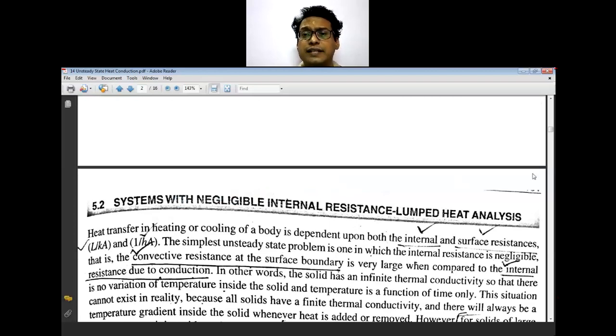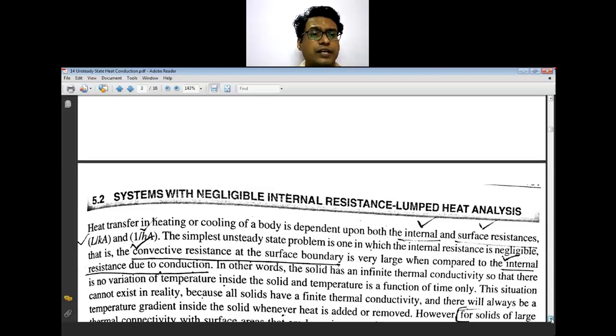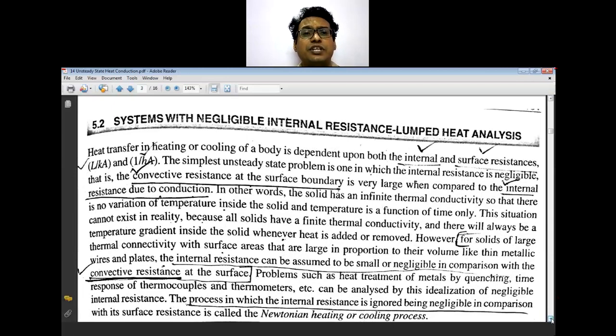Now, to understand this, we are going to discuss a few things, that is the system with negligible internal resistance. This is one of the conditions, and this is of more concern related to chemical engineering systems.